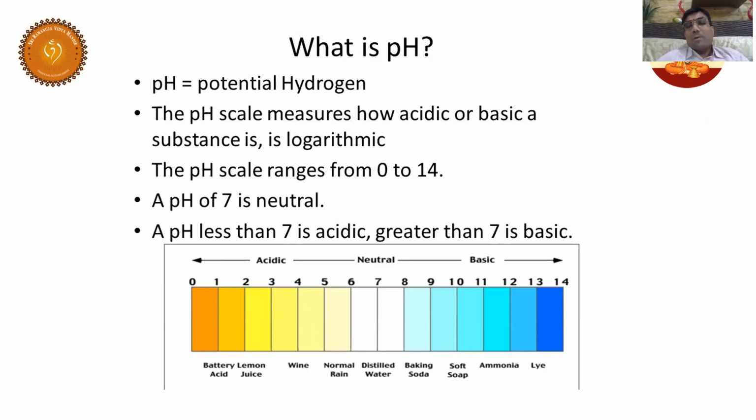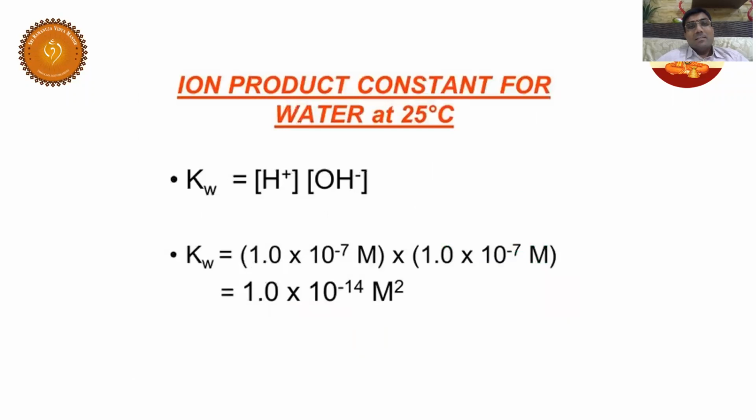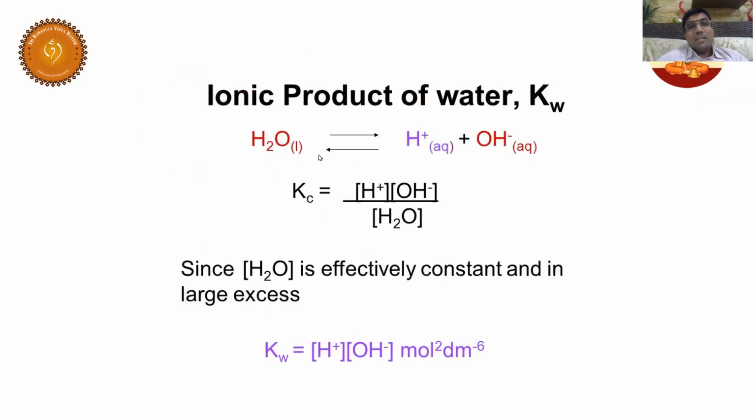For example, 1 mole of water you take, if it dissociates, what do you get? 1 mole of H plus and 1 mole of OH minus. Then equal concentration only. Am I clear? Yes, sir. So H plus concentration is equal to OH minus ion concentration. Yeah, next.